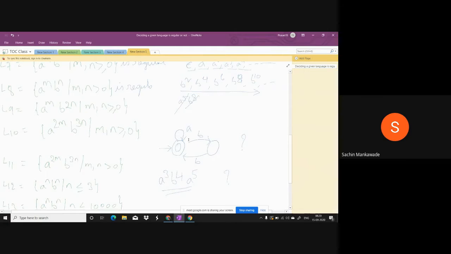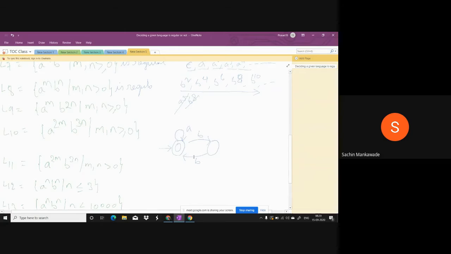This is a cube, then this is a cube, then b power 4 and again a power 5. Again an even number of b's, again a's, again an even number of b's. So this accepts all the invalid strings. So this is not the perfect one.